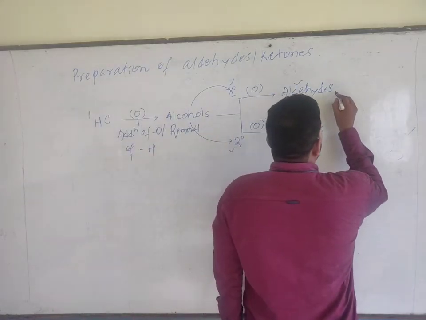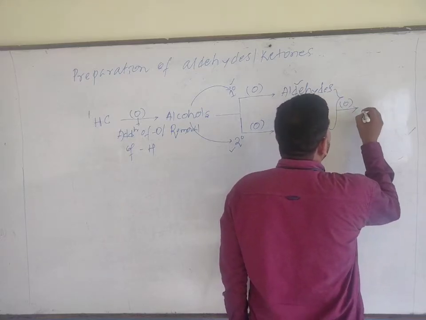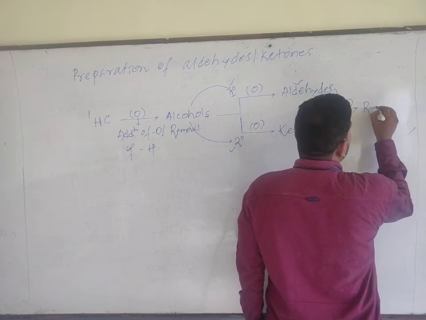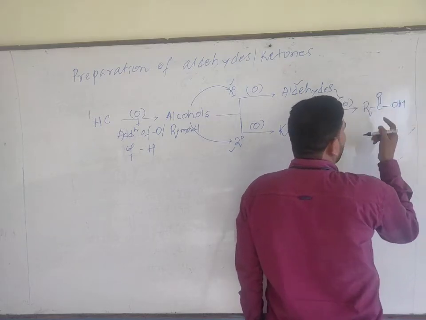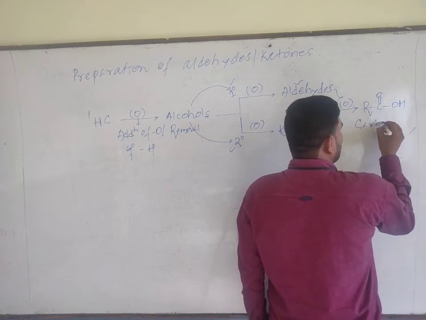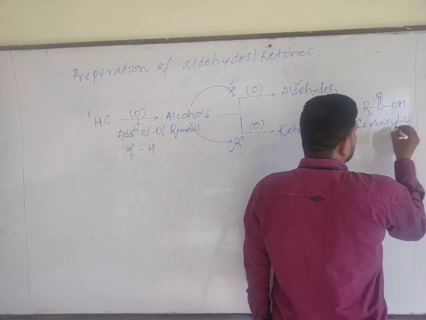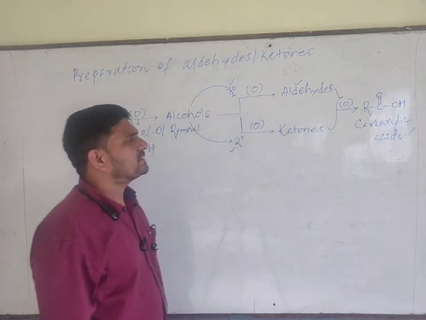Now, both of these, when further oxidized, form carboxylic acids, RCOOH, the general formula. Carboxylic acids. Understood?